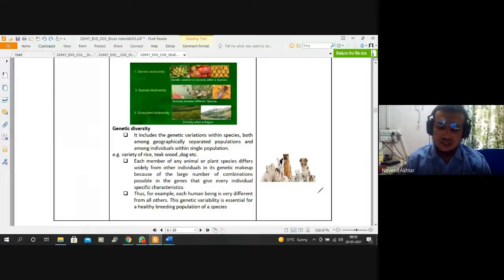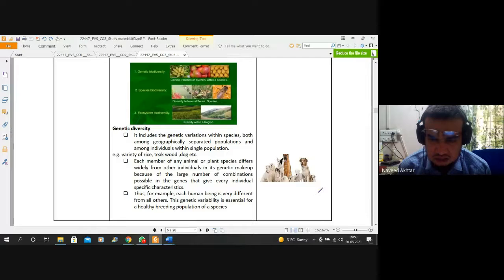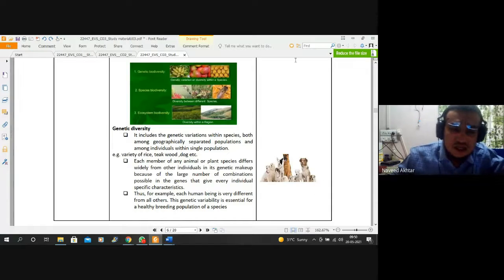Within the species, if the varieties are there, then that is called genetic diversity. जैसे हम इंसान हैं, हम इंसानों में भी अगर देखेंगे तो सब इंसान एक जैसे नहीं दिखते, हर एक के कलर अलग है, किसी की हाइट अलग है ना, किसी के चलने का तरीका अलग है, किसी के बोलने का तरीका अलग है. So that is nothing but genetic diversity, where within the species there are varieties available.